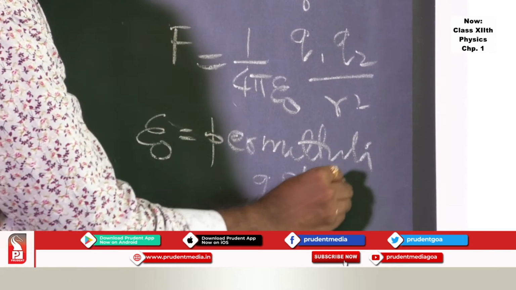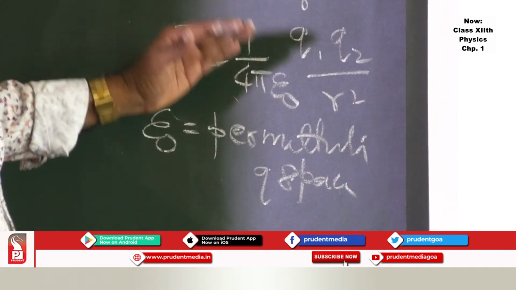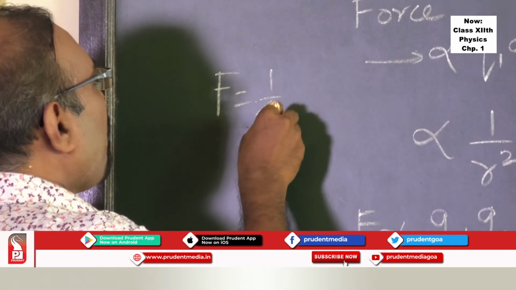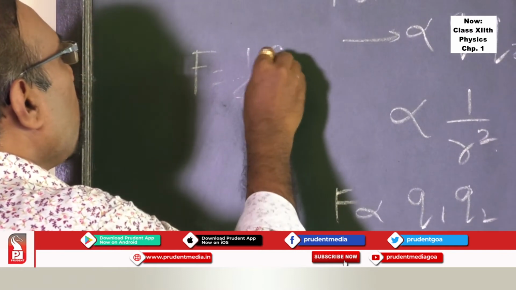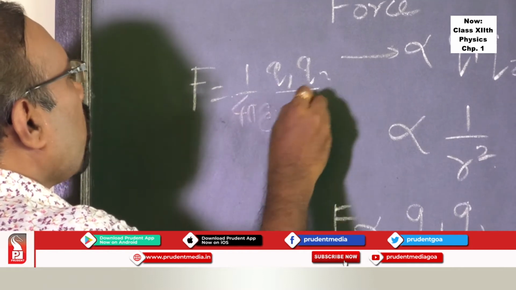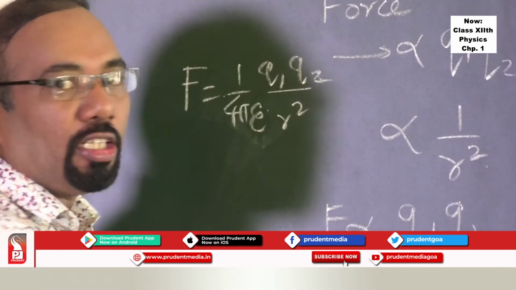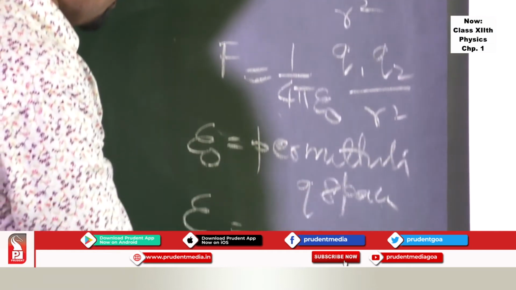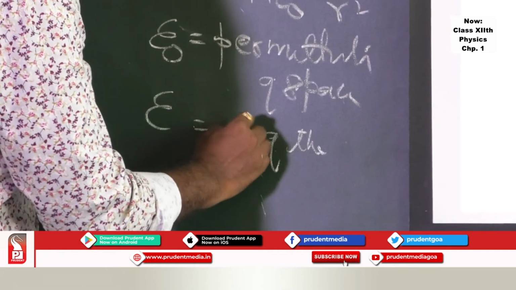And if you place these two charges in a medium, then the formula turns out to be 1 upon 4 pi epsilon Q1 Q2 upon R square, where epsilon is called the permittivity of the medium.